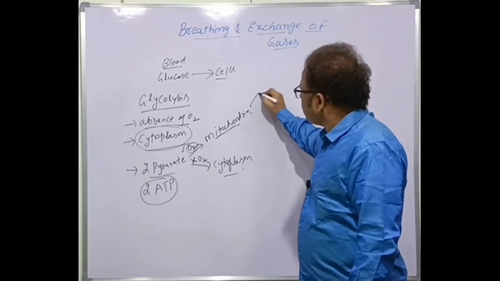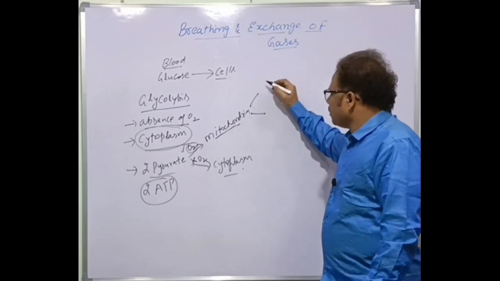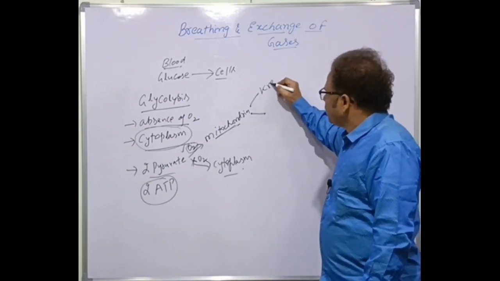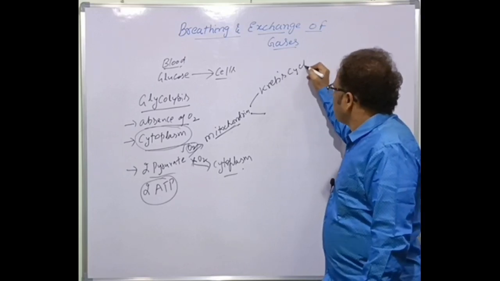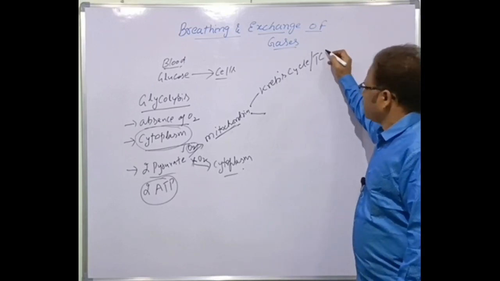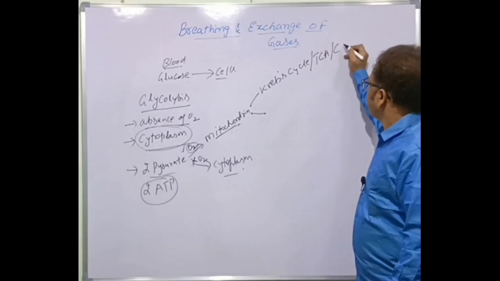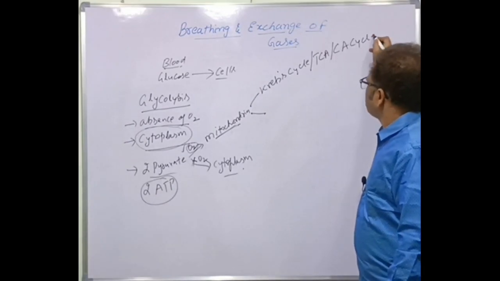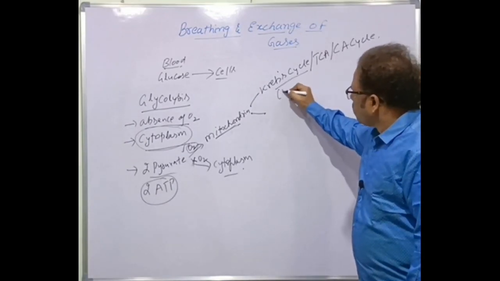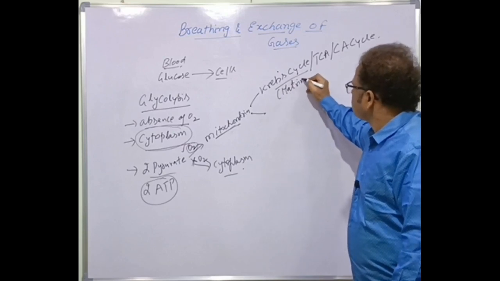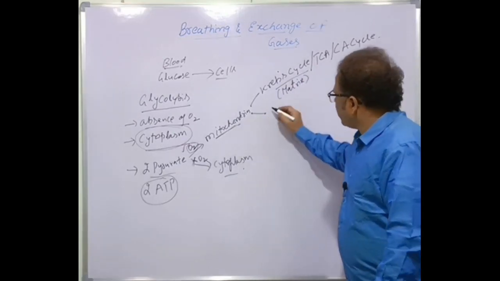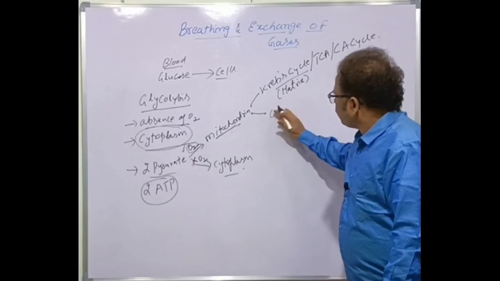In the mitochondria, two processes take place. One, in the matrix, is called the Krebs cycle, also called the tricarboxylic acid cycle or citric acid cycle, which takes place in the mitochondrial matrix. And in the cristae of mitochondria, the oxidative phosphorylation takes place.